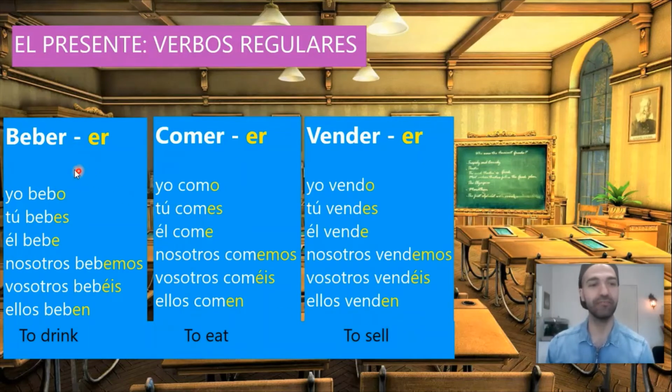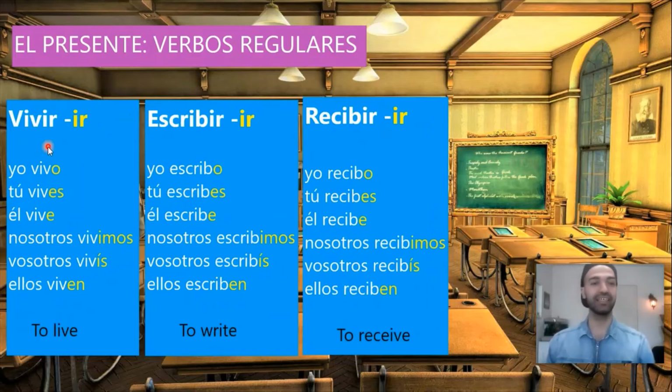So as we see, all these verbs end in -er and they are regular, so they have the same endings: -o, -es, -emos, -éis, -en. Now here we have some examples of verbs that end in -ir and they are regular. Vivir, to live. Escribir, to write.